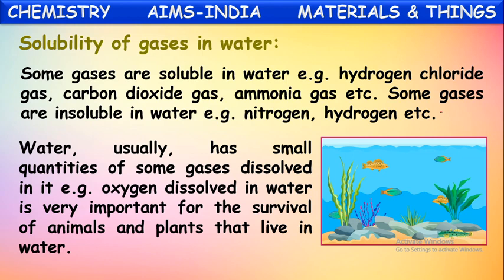What they do is take the oxygen gas already dissolved in the water. In that way, they survive. So oxygen gas dissolved in the water is very important for the survival of aquatic animals. What is the meaning of aquatic animals here? The animals which live inside the water are called aquatic animals.